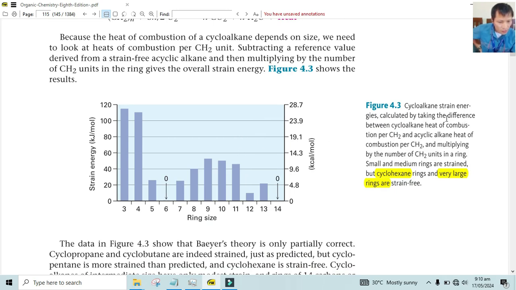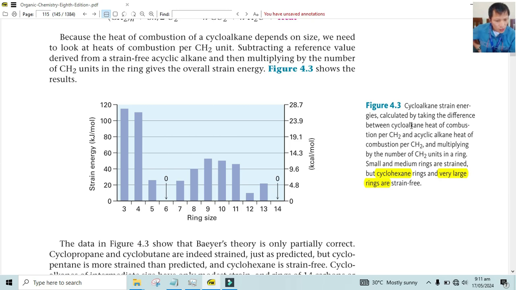the difference between a cycloalkane's heat of combustion. Alkanes can be reacted with oxygen in air, that is combustion, or probably oxygen in a closed space, just like the setup for measuring the enthalpy, the energy associated with it, the enthalpies of combustion, usually in a closed chamber so that all energies can be accounted for. So this is how they do it.